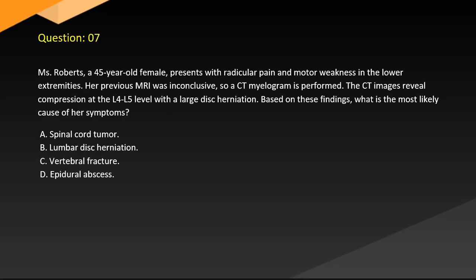Question 7. Ms. Roberts, a 45-year-old female, presents with radicular pain and motor weakness in the lower extremities. Her previous MRI was inconclusive, so a CT myelogram is performed. The CT images reveal compression at the L4-L5 level with a large disc herniation. Based on these findings, what is the most likely cause of her symptoms?